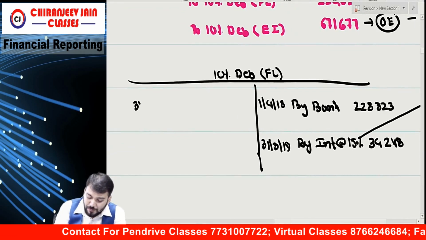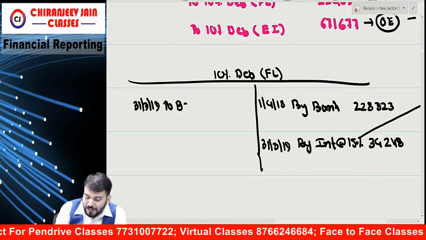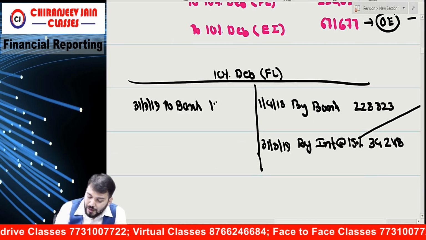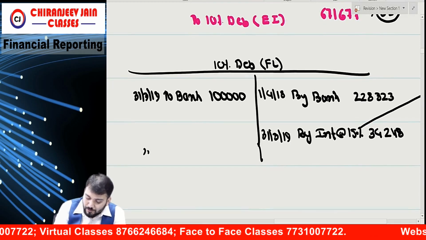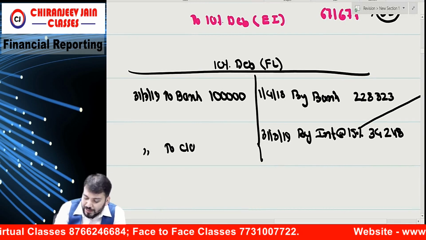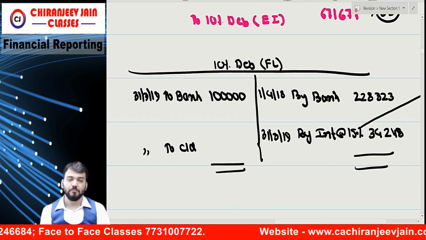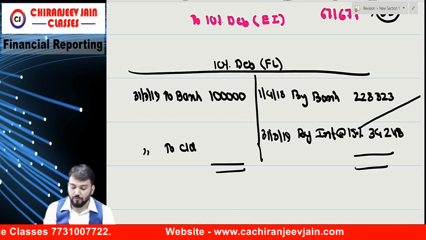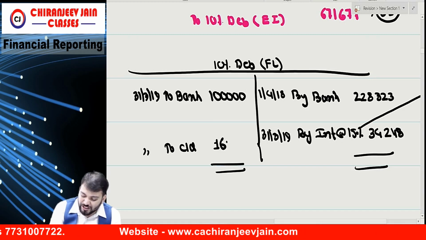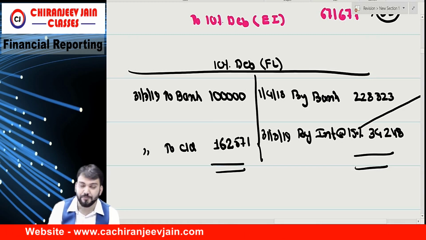And on 31st March 2019, to bank, how much have we paid? 1 lakh. And what is my closing balance to carry down? 2,62,571. Correct?